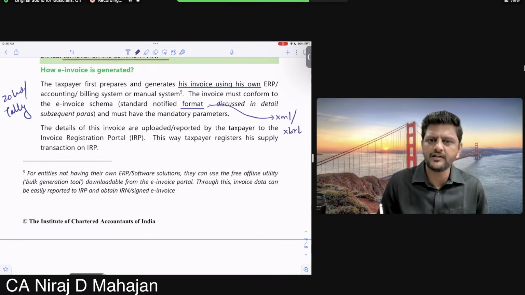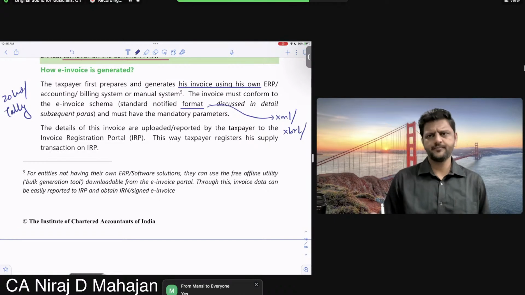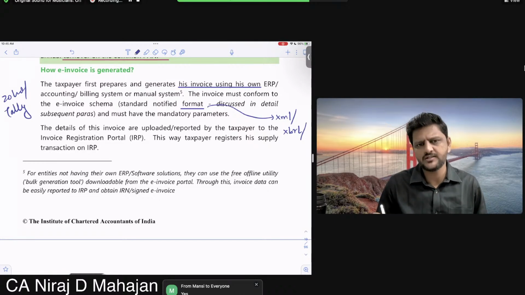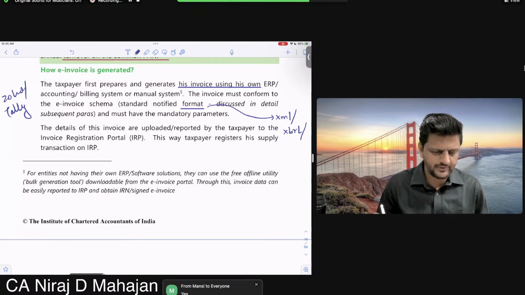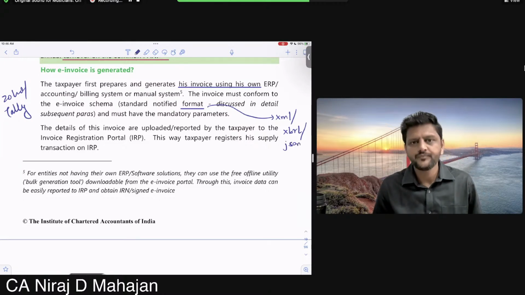Have you seen much XBRL in the Companies Act? Or your Java based files, that also. Everything. JSON. I forgot JSON, JavaScript something. Okay, done till here.